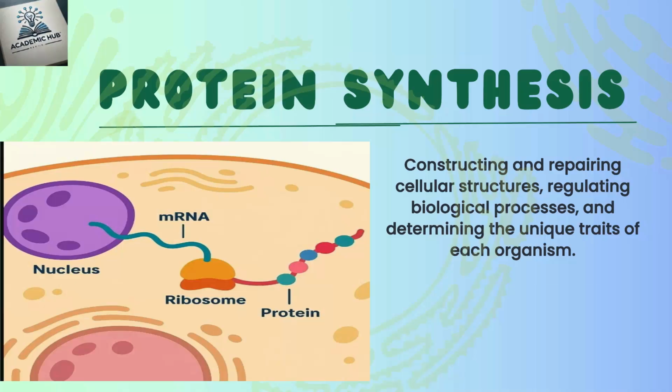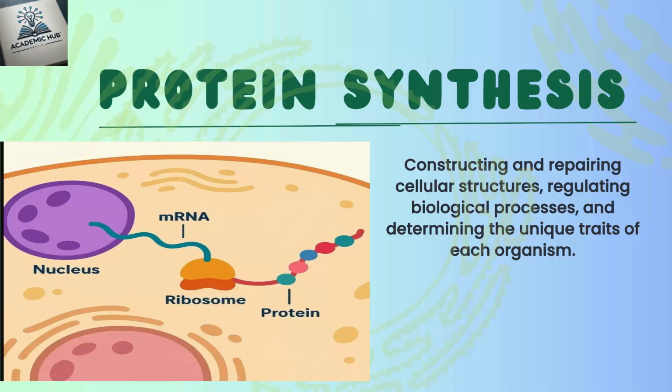Free ribosomes make proteins for use within the cell, whereas the rough endoplasmic reticulum makes proteins such as hormones and digestive enzymes. Let us take an example, antibody production, in which white blood cells synthesize antibodies using ribosomes to fight infections.